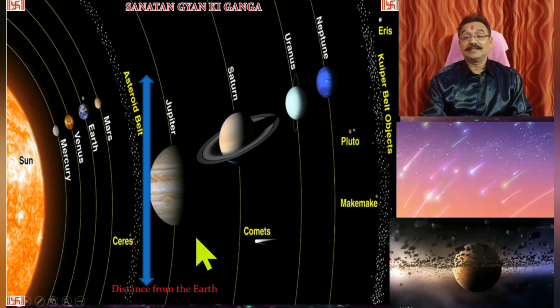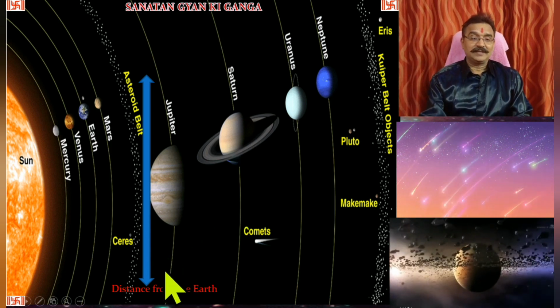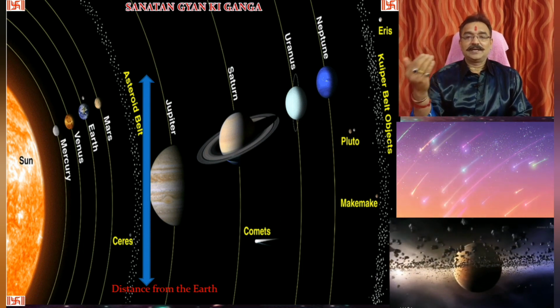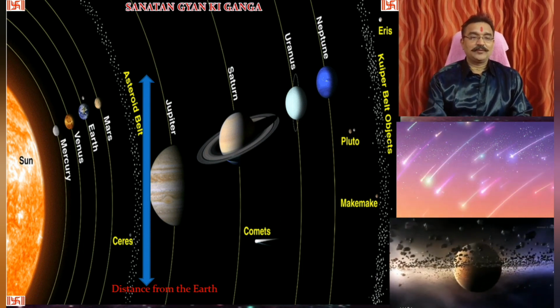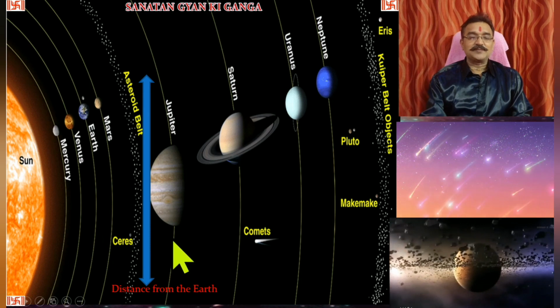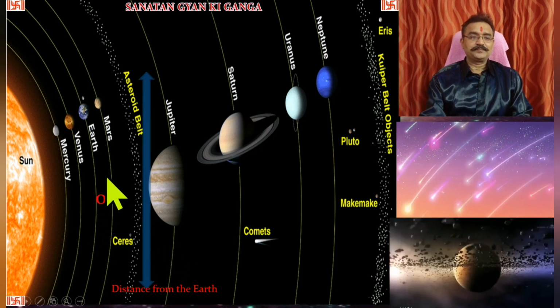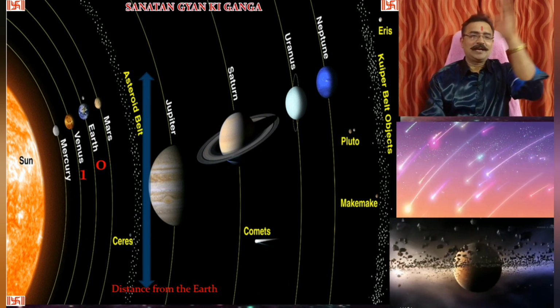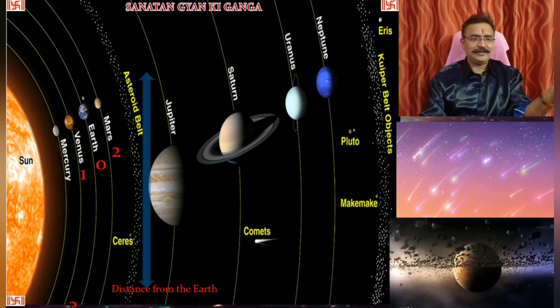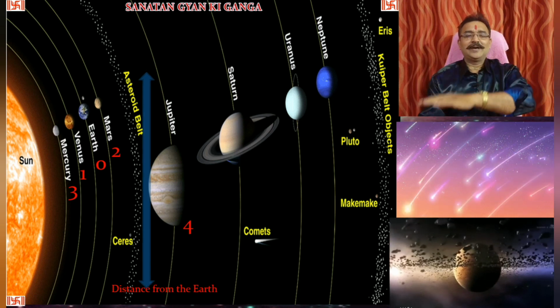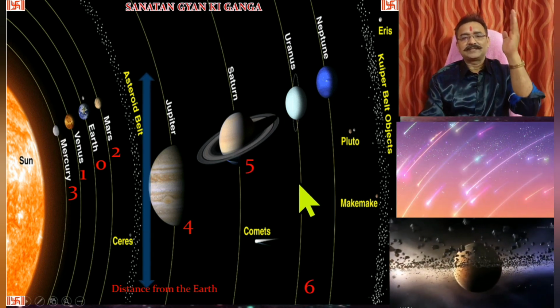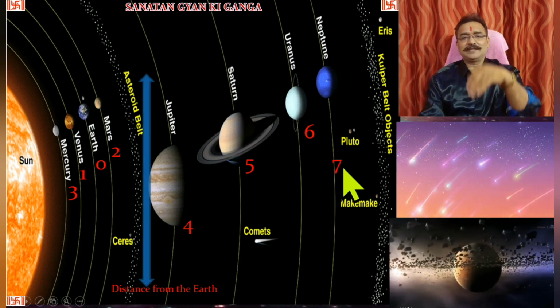Then while understanding astrology, we have to keep in mind the distance from the Earth also. Which planet is how much distant from the Earth, that we have to keep in mind. So when we calculate, the distance from the Earth will be 0, and thereafter first left Venus, then right Mars, then left Mercury, then outer planets, that is fourth Jupiter, fifth is Saturn, sixth is Uranus, and seventh is Neptune.